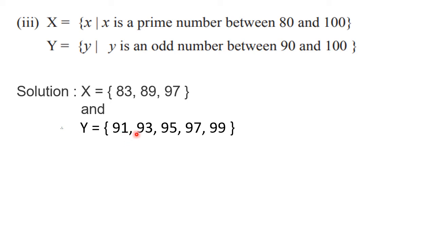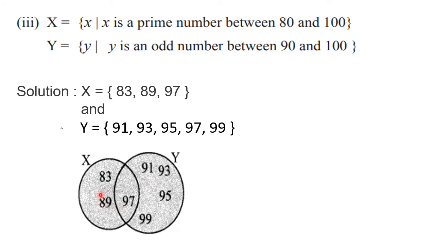So they are 91, 93, 95, 97 and 99. And now you need to draw the Venn diagram. What you can observe here is that 97 is common to both. Similarly, you have to draw the intersecting circles, and 97 you will write in the common part. See, this is set X and this is set Y. The remaining elements of set X, that are 83 and 89, you will write down here. And the remaining elements of set Y, they are 91, 93, 95 and 99. Those you will write down here.